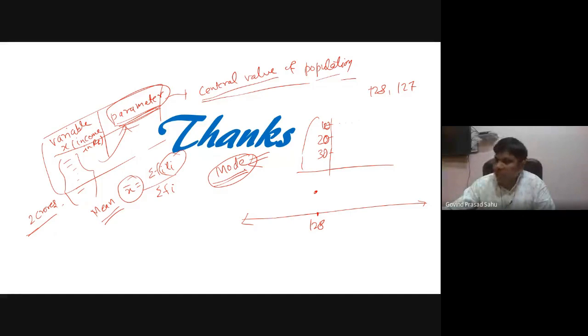That depends upon the scenario. Preferably, if your data is symmetric, then the mean, median, and mode will coincide at one place, and there might be unimodal or multimodal kinds of things also.